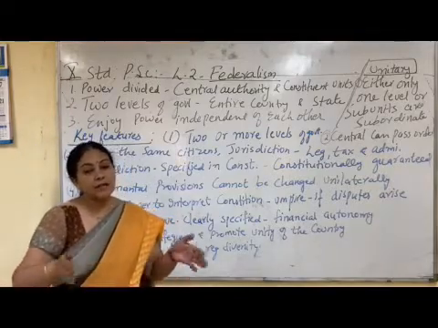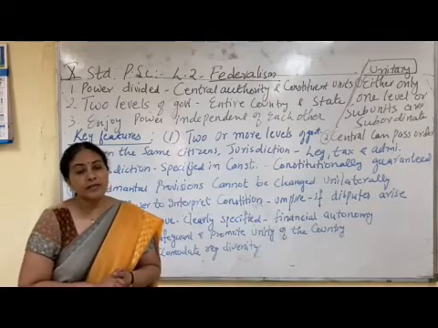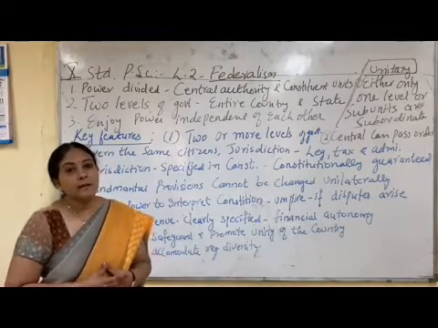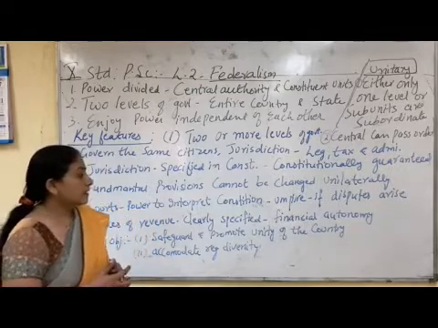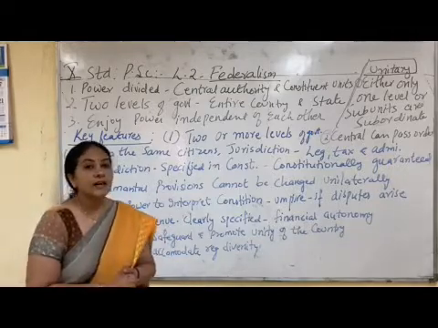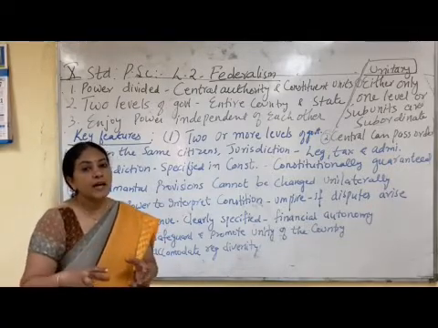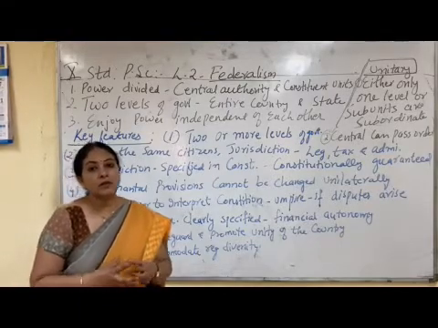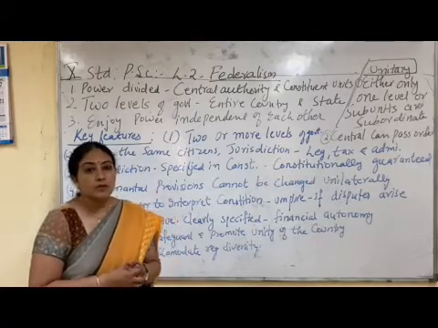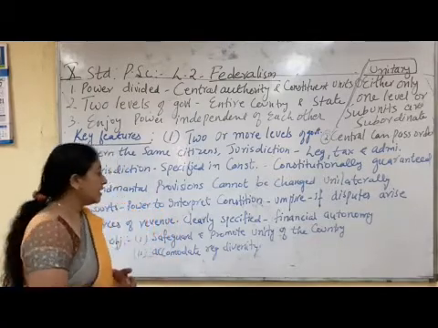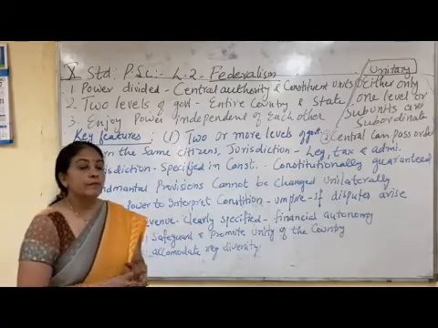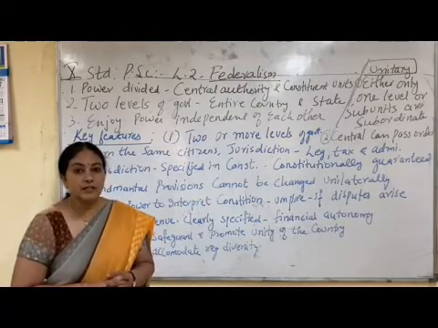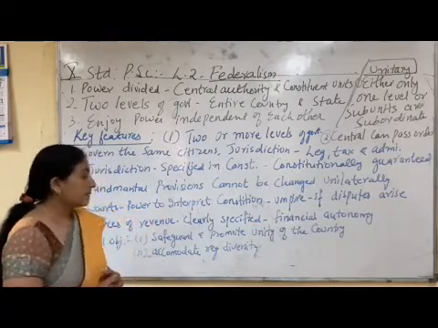When the power is divided between the central government and the state government, there is no problem between the people, and it also unifies the country because everybody has their own independence. So independence will only lead to unity. So the unity of the country can be safeguarded and promoted if federalism is there, or the power is divided between the central government and the state government.